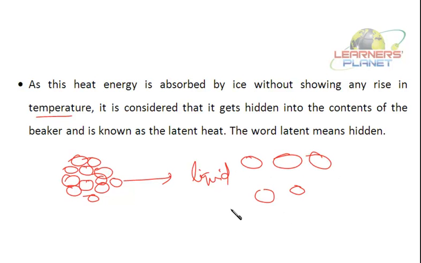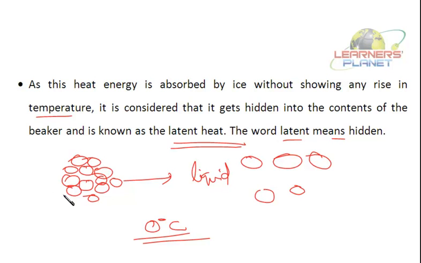Now the temperature is not changing. If you measure the temperature, it will come out to be 0 degrees centigrade only. Now where is that heat gone? Or where is that heat utilized? Where is that energy utilized? Now that particular amount of heat is called latent heat. So as this heat energy is absorbed by ice without showing any rise in temperature, it is considered that it gets hidden into the contents of the beaker and is known as latent heat. The word latent means hidden.